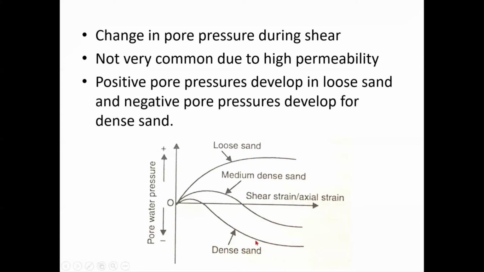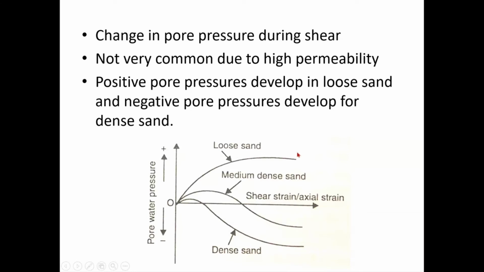But in the case of dense sand, even though initially it will generate a little bit of pore pressure, then the pore pressure is going to be negative. Pore pressure will slowly dissipate in the case of dense sand. Why? Because there is already very little water in the dense sand. So pore pressure will generate initially, but after that suddenly it is going to dissipate. Medium dense sand, of course, the behavior is in between these two. And in the case of clay soil, definitely the pore pressure is going to build up and it will take more time for it to dissipate.